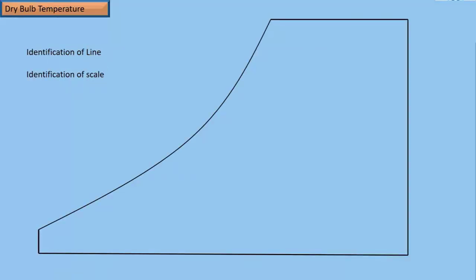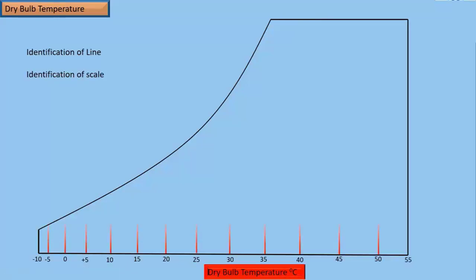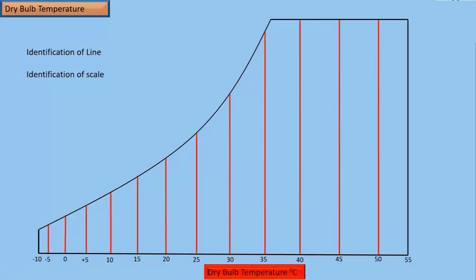Suppose this is a psychrometric chart, let's draw dry bulb temperature on this chart. This is the scale on the horizontal x-axis for dry bulb temperature, and it increases from left to right. We will find out the scale of the parameter which is on the horizontal axis. Let us draw the lines of dry bulb temperature. These are the lines of dry bulb temperature on the psychrometric chart.